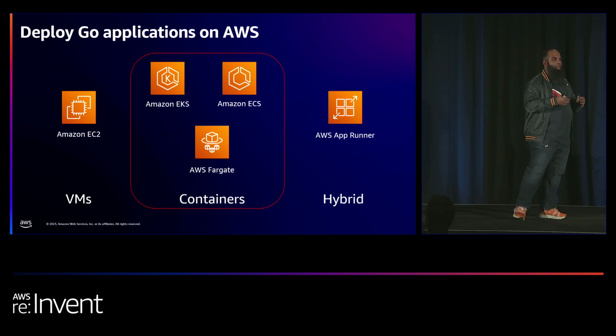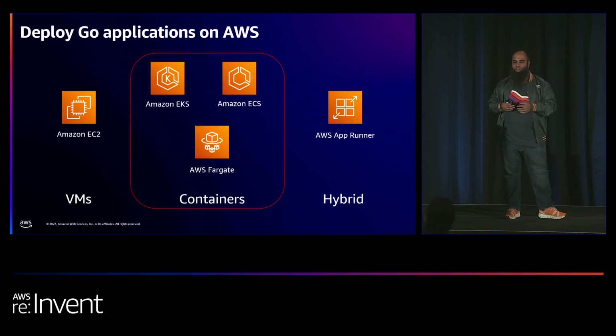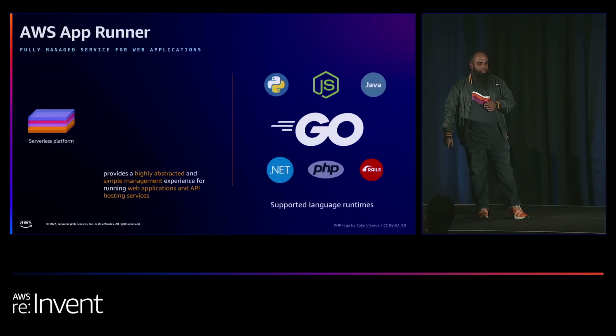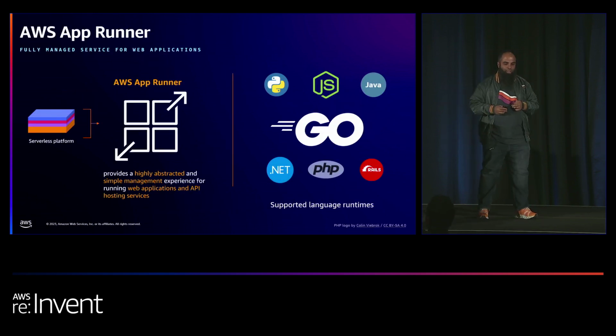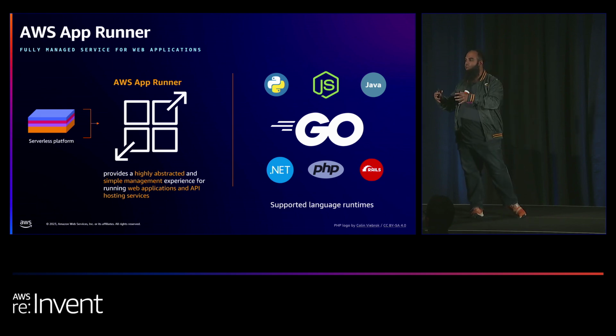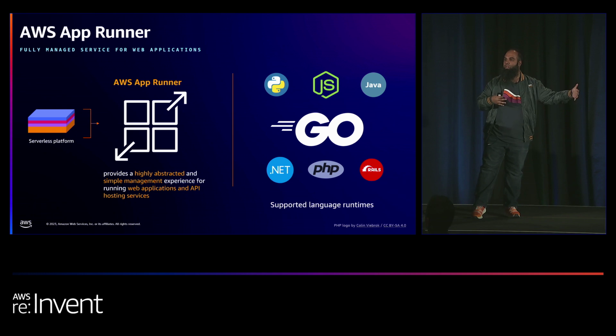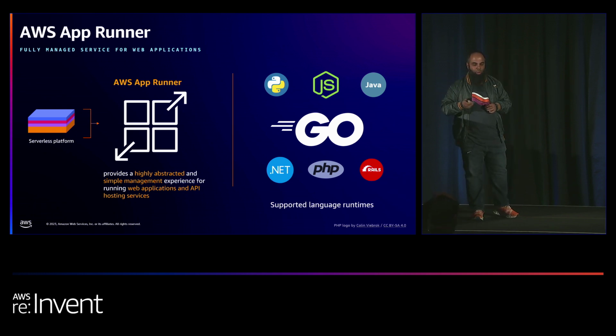Now, there is a hybrid approach, which allows you to have the best of both worlds, and we're going to talk a bit about that in App Runner in the next few slides. App Runner is a great fit for running web apps and also APIs. So the idea is that it's a fully managed service. It abstracts a lot of the deployment side of things for you, not only from how the container is deployed, but also how it is accessed from the outside world. And there are a lot of language runtimes that are supported, Go being one of them.